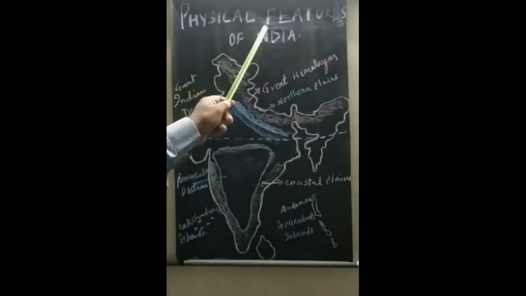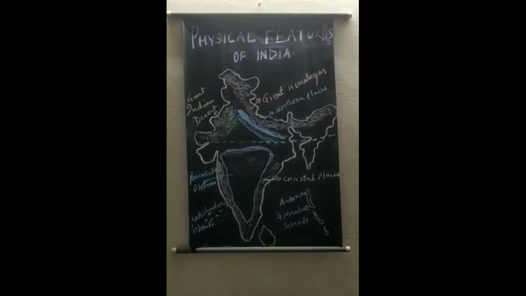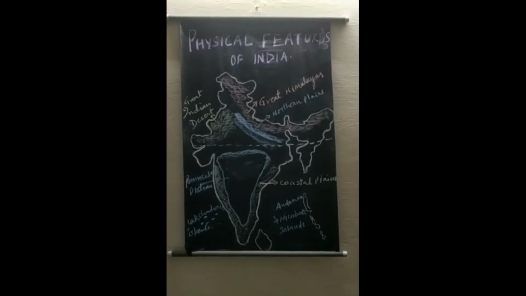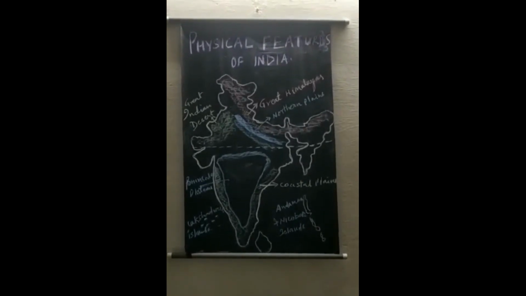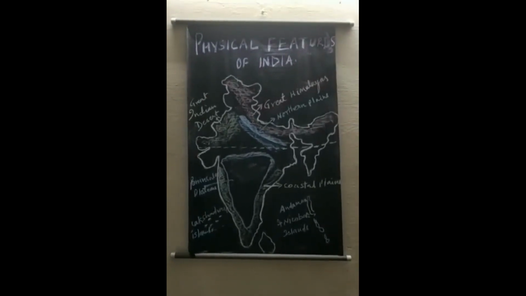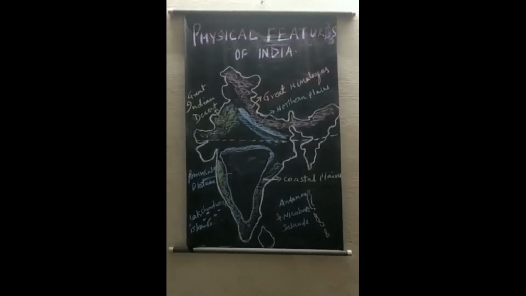Today I am going to start chapter 2 of geography, that is physical features of India. In this chapter we are going to discuss various landforms or physical features of India, how they have been formed and what is their importance. So children, let us start the chapter.